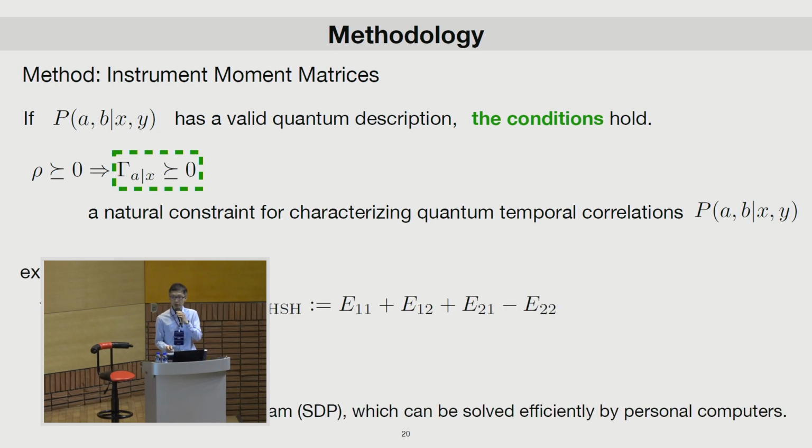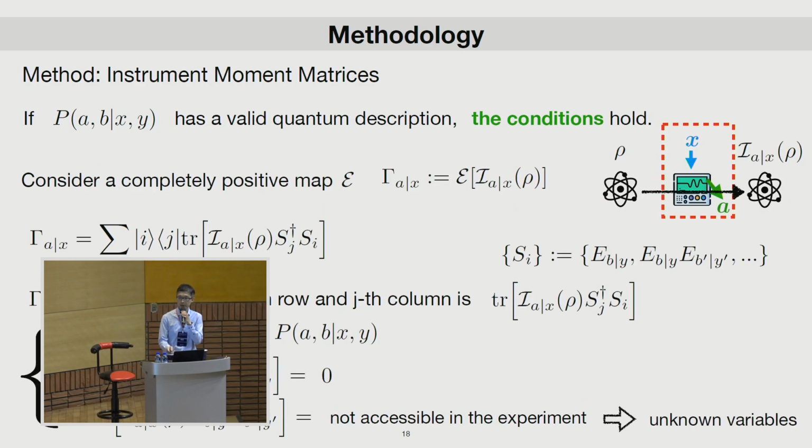Okay, so here we are going to give examples of how to use these conditions to compute some bounds of the temporal CHSH inequalities. The goal is to maximize these terms, under the constraint that this necessary condition holds. And the maximization is taken over all the unknown variables in the previous pages.